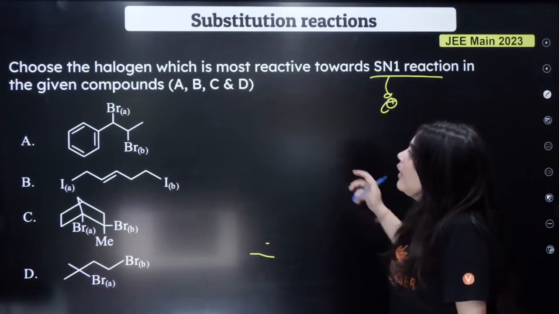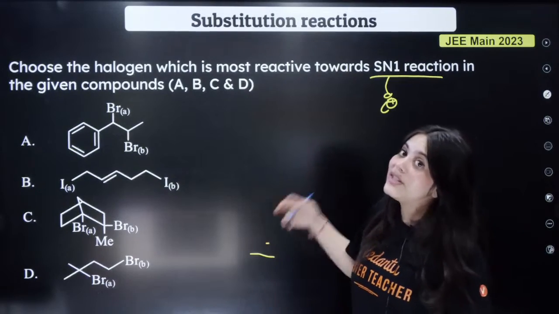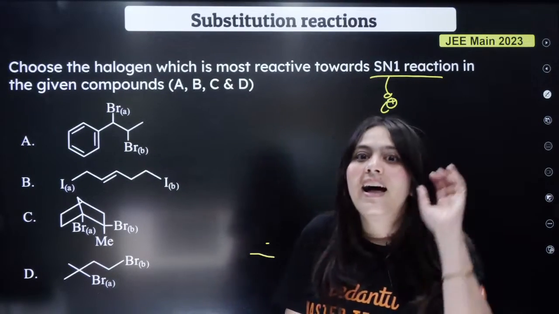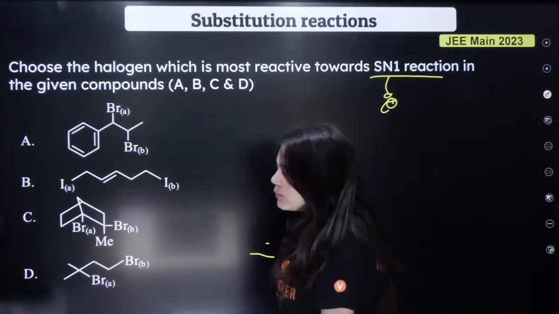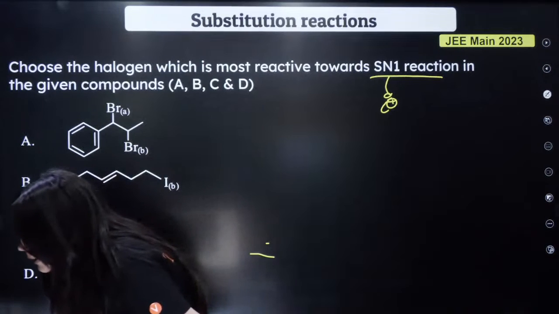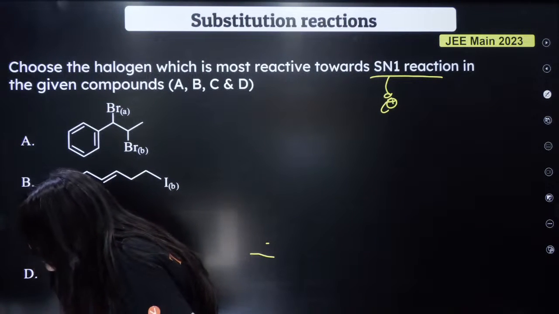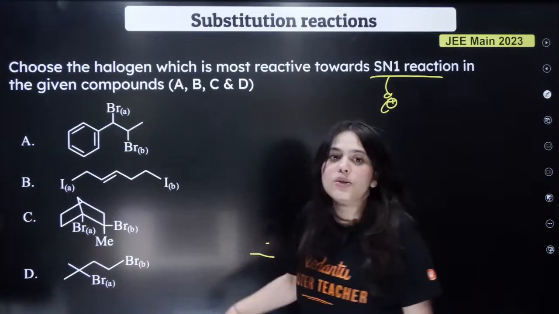So here, choose the halogen which is most reactive towards SN1, which means what? Which will create the most stable carbocation. Answer this question for me. Very beautiful question once again on your screen. I've received Lakshmi has answered D, Vidya has answered B. Beta, in every situation you have to answer.